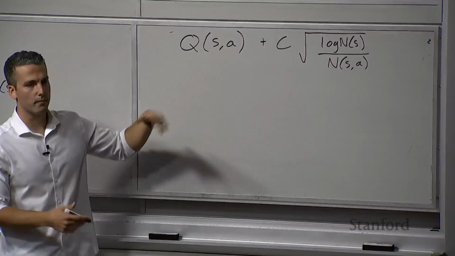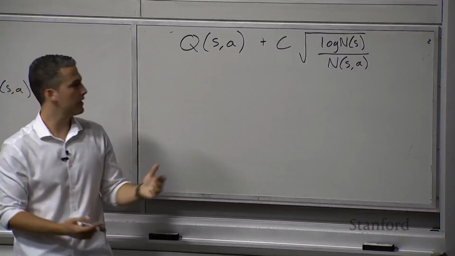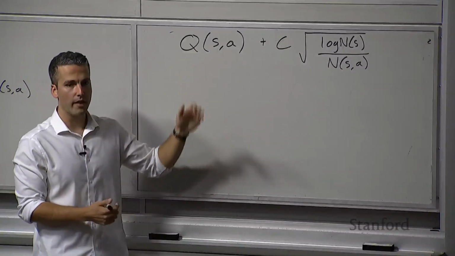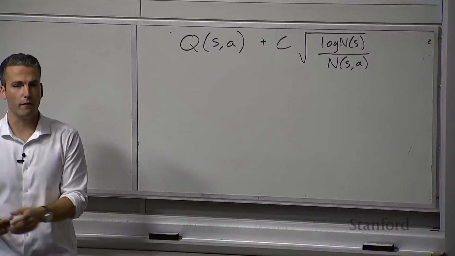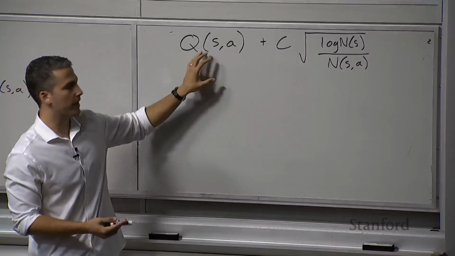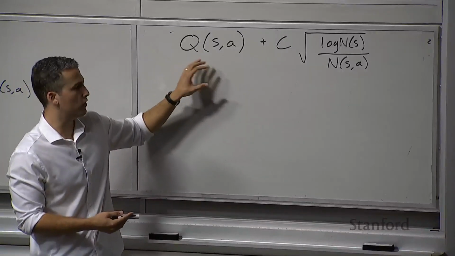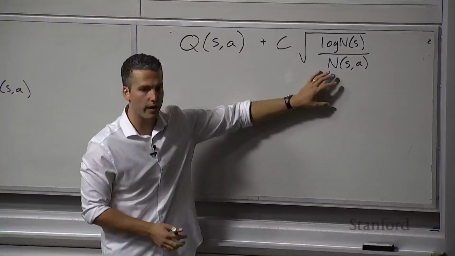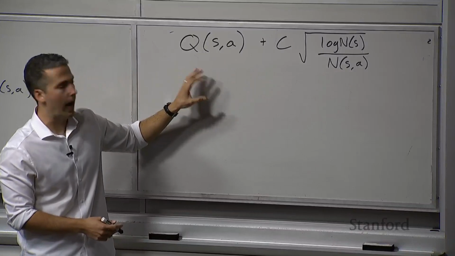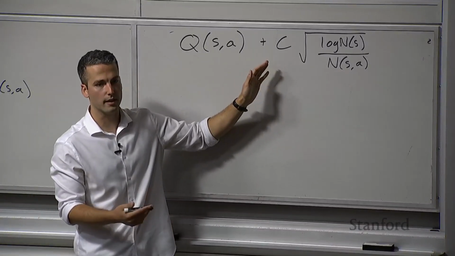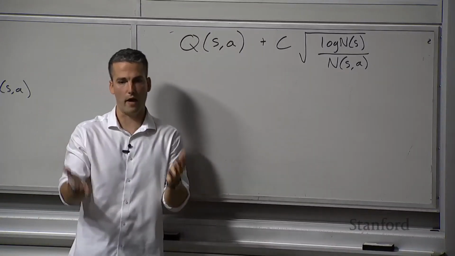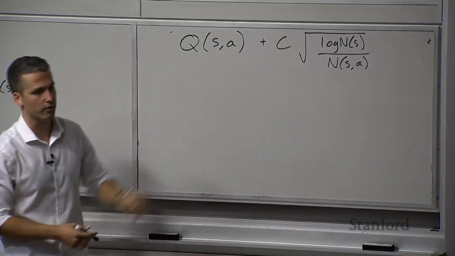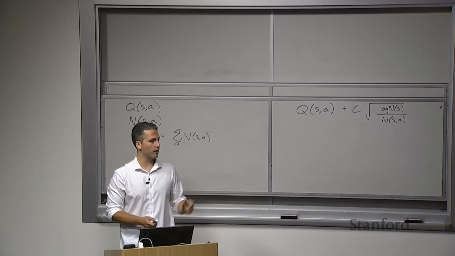This other term is more of the exploitation term. It's telling us to take actions that we've seen from particular states that have performed well. If we've seen it perform well in the past, this gives us the incentive to try it again. That's how the upper confidence bound balances exploration with exploitation, and it does that through this constant C, which weights how much we value the exploration bonus versus the exploitation term. So that's the strategy here.